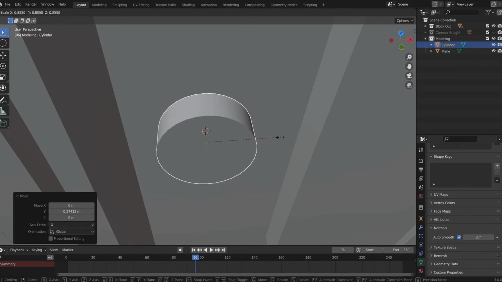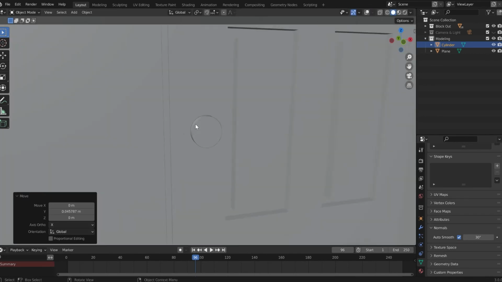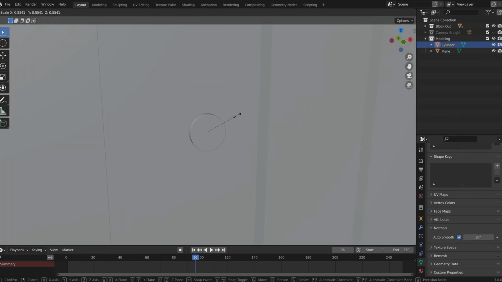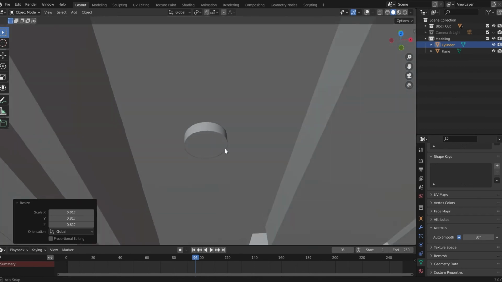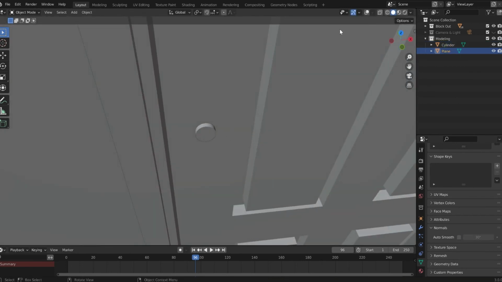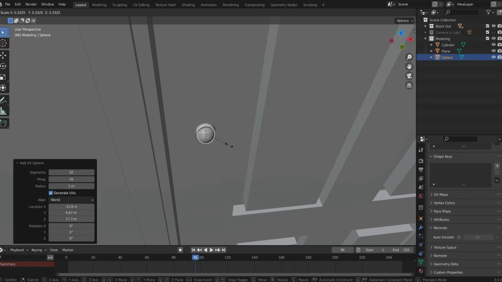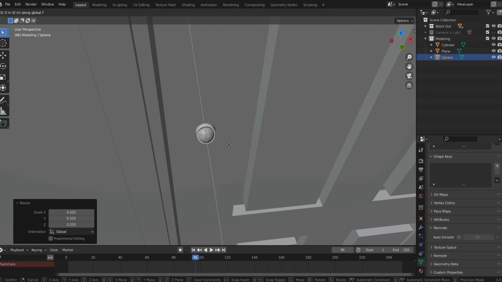Let's resize it a little more on the Y only. Okay, this is too big now. Resize it a little bit more like this. Now move it back on the Y. Go in edit mode of the cylinder, select this face, Shift S, cursor to selected, go out of edit mode. Let's create a sphere, UV sphere, make it smaller and take it out.